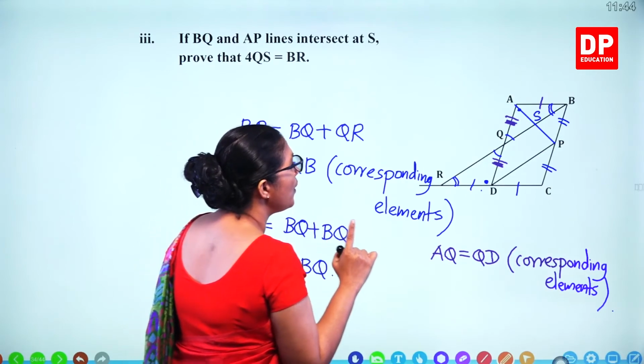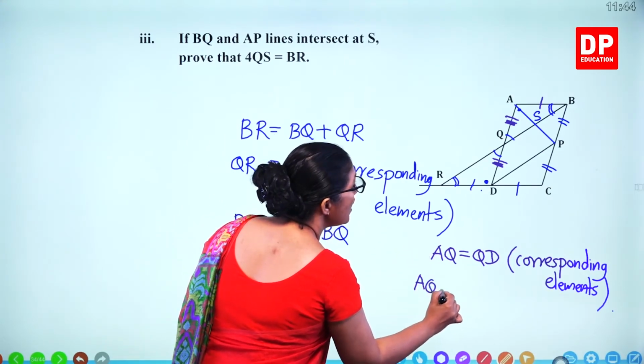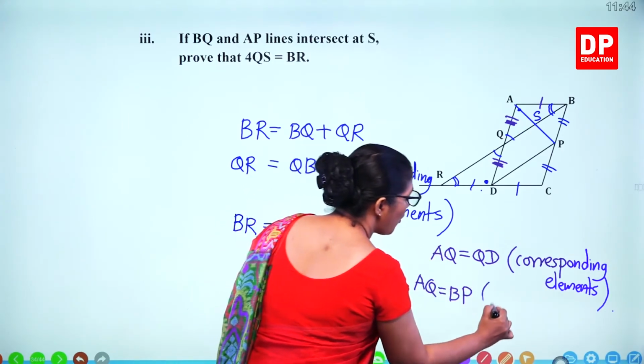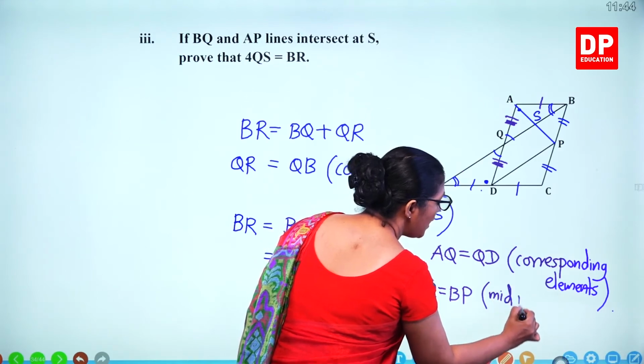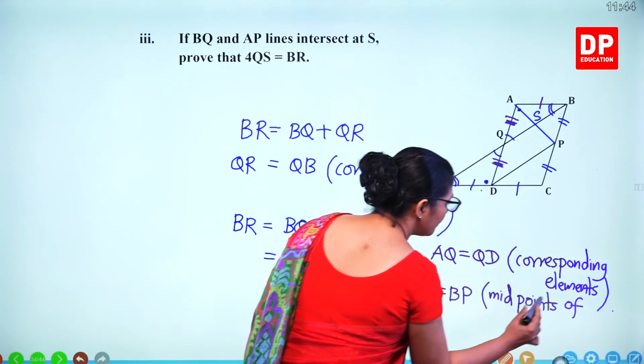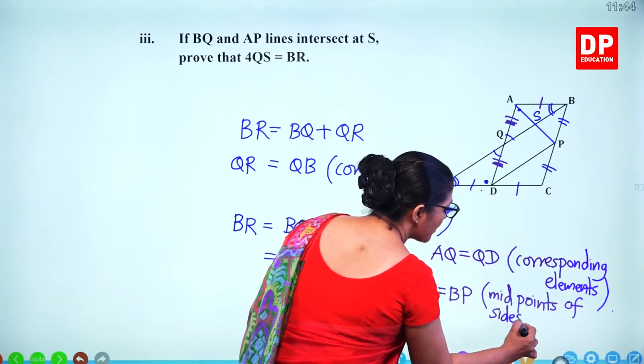So we can write AQ is the same as BP because of midpoints of sides of a parallelogram.